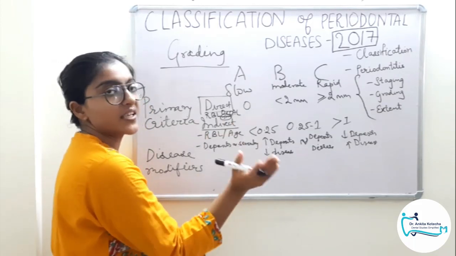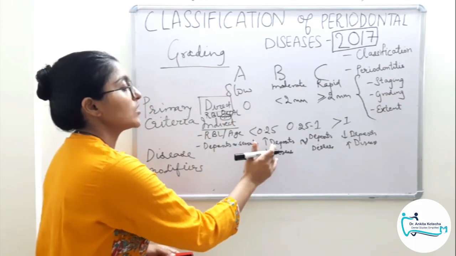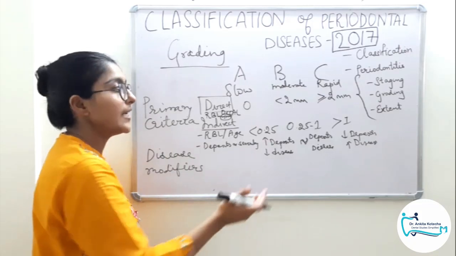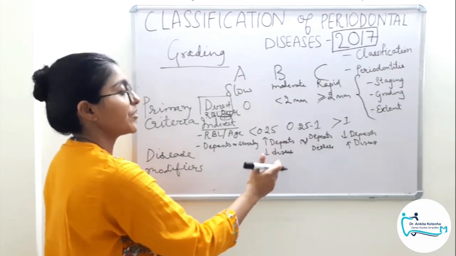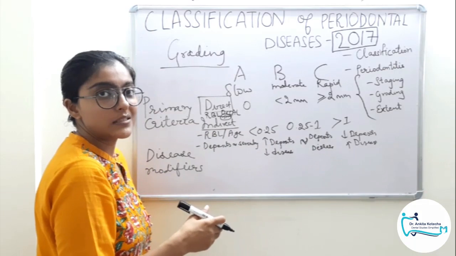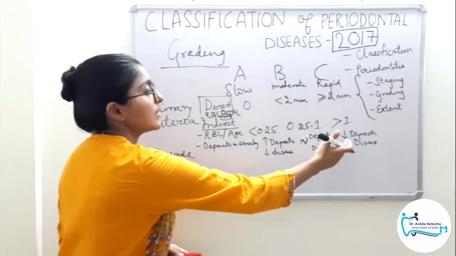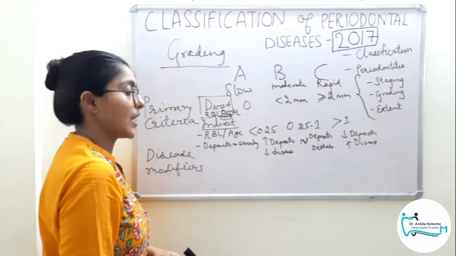And deposits and severities correlation. If the deposits and disease severity correlate, it is moderate rate. But if there is a discrepancy, that is more deposits but less severe disease, slow rate, and less deposits but rapid disease, so rapid rate.